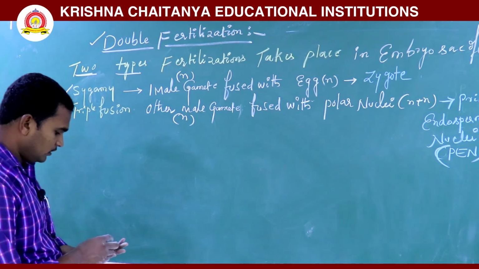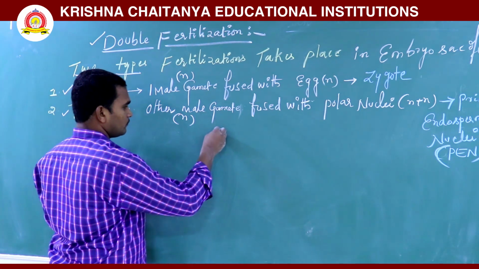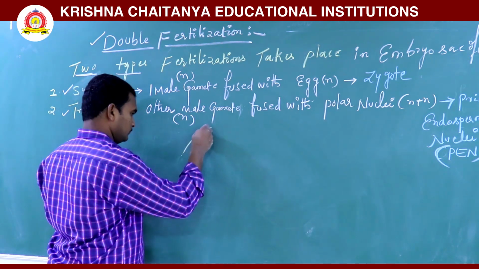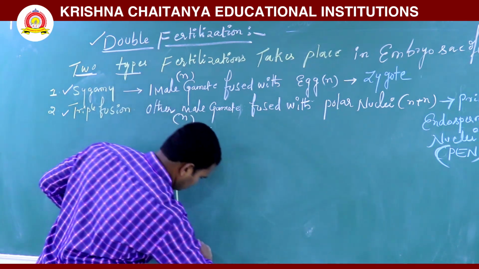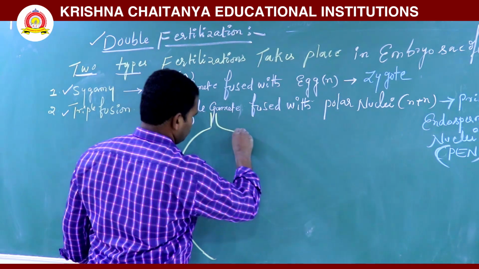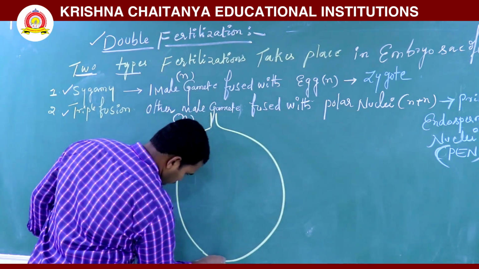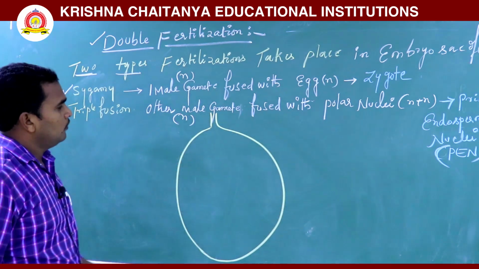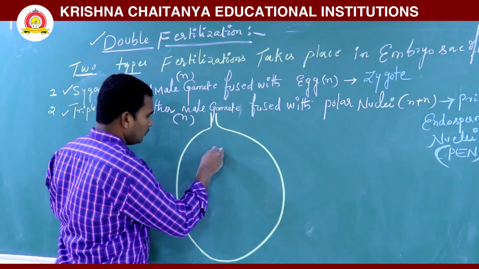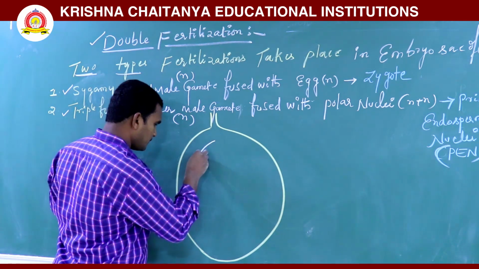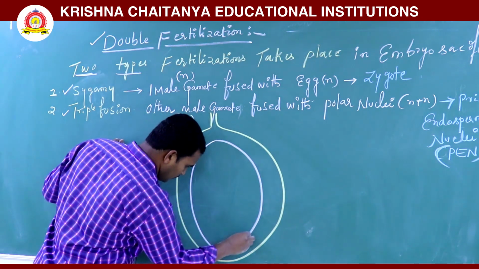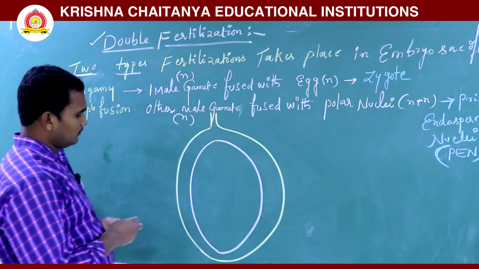See here in this diagram. This is the ovule, and inside is the embryo sac.